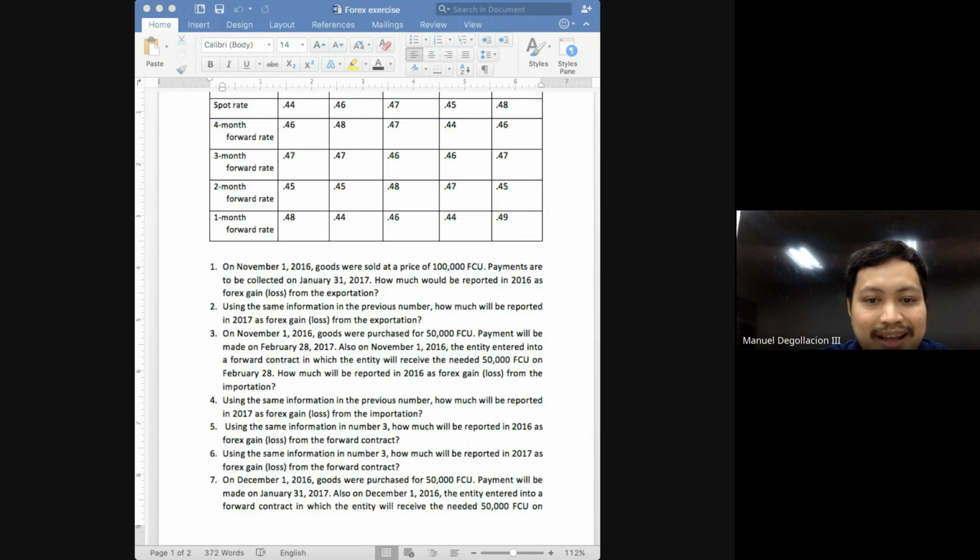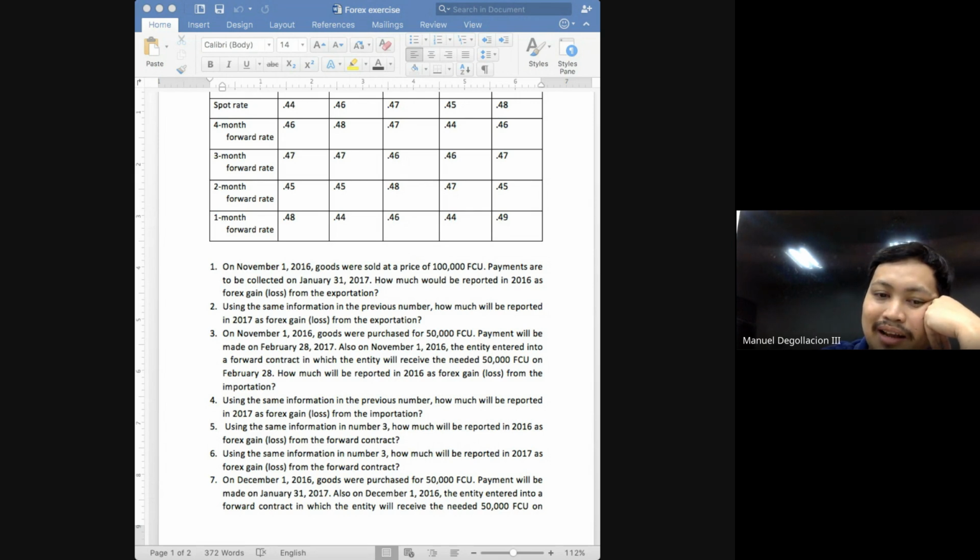It will be different in forward contracts. You will be using the forward rates to update the balance of your forward contract receivable class.